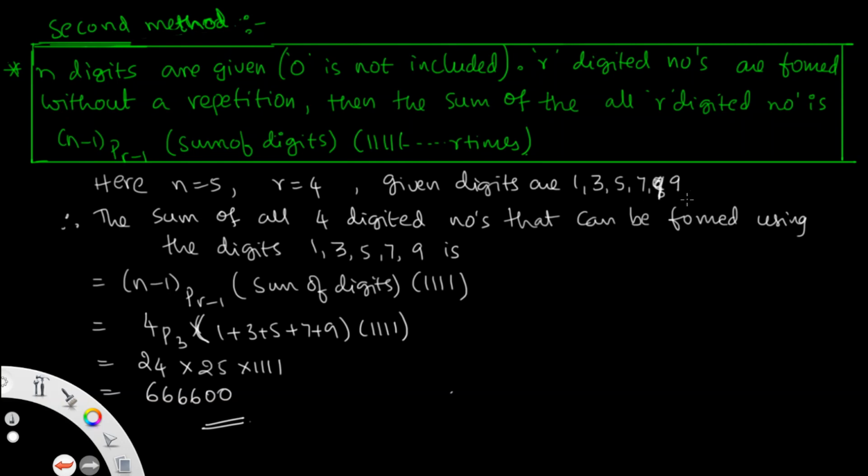So that is where the sum of the digits, n equal to the number of digits, is 5, and r equal to 4, that is 4-digit numbers. Substitute in the formula: (n minus 1)P(r minus 1) times the sum of the digits, into 4 ones. Here r times means 4 times. Suppose 5 is given, we have to write 5 ones. So the sum of the digits is (n minus 1)P(r minus 1), nothing but 4P3. So the total answer is this.